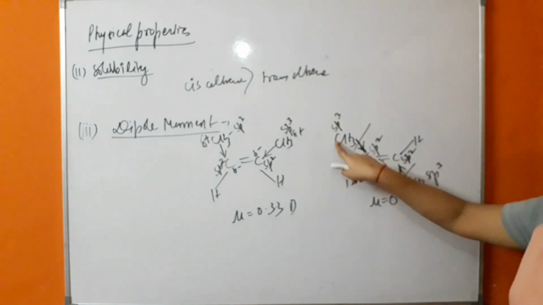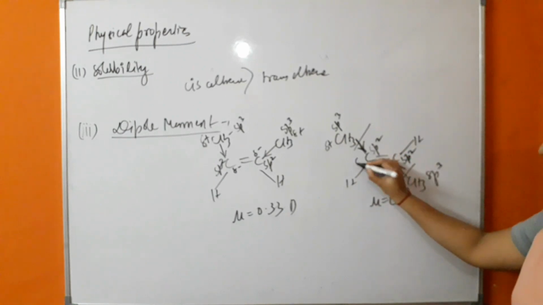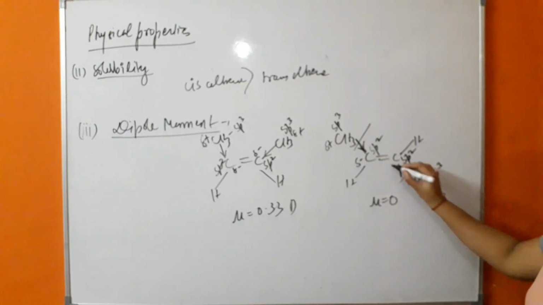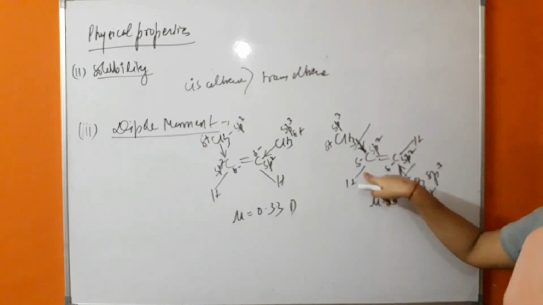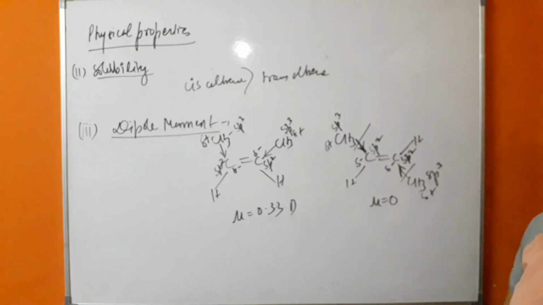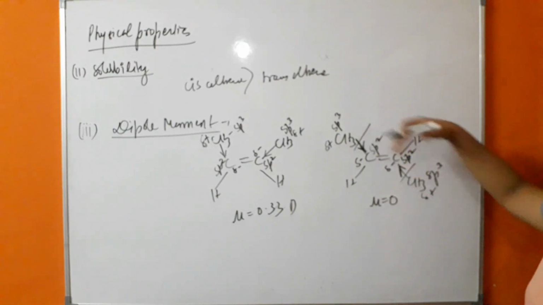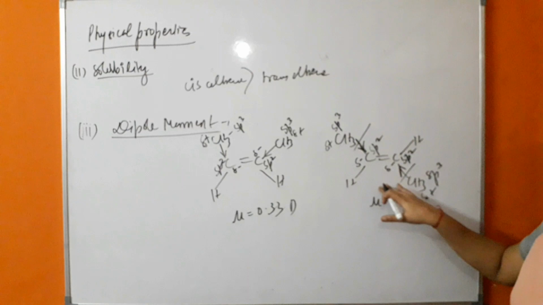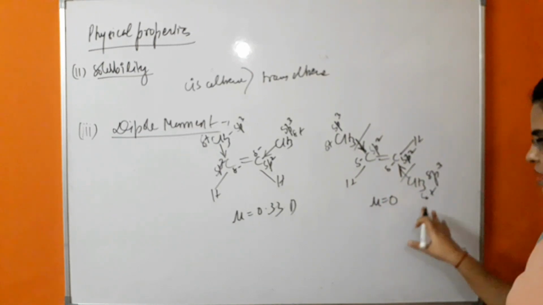In this case, there will be a partial positive charge on this carbon and a partial negative charge on this carbon. Similarly, partial positive, partial negative. So this direction of positive to negative represents the direction of the dipole. Okay, in this case this is one dipole, this is one dipole, both are in the opposite direction, so they will cancel each other, due to which in the case of trans alkenes the net dipole moment is 0.